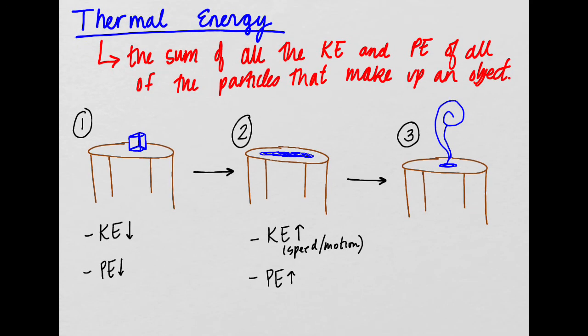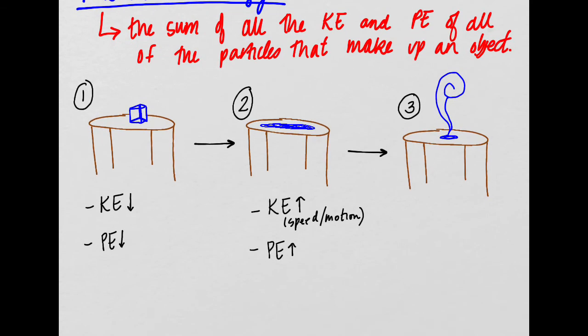So let's think now about the thermal energy of situation 1 and 2, and then we'll get to situation 3. The sum of all the kinetic energy and all the potential energy of all the particles is the thermal energy. So which one, situation 1 or situation 2, has greater thermal energy? Well, which one has more kinetic and potential energy?